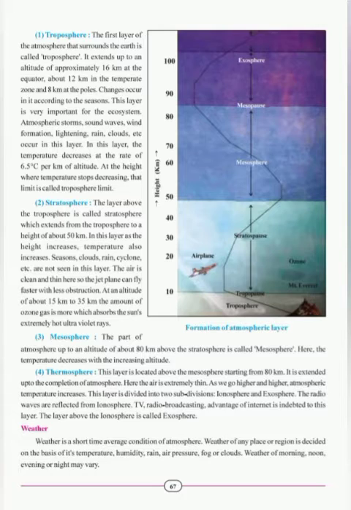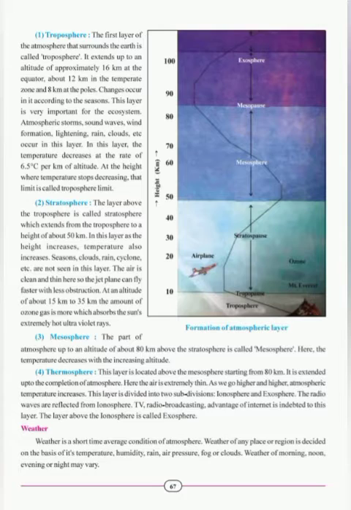Students, starting from about 80 km above the mesosphere till the end of the atmosphere, the entire layer of the air is called thermosphere. In this layer of the atmosphere, the air is extremely thin and hot. The temperature increases as we go higher and higher in this layer. This is divided into two divisions: first is ionosphere and then exosphere. The radio and television waves are reflected back from the ionosphere. The transmission of television, radio broadcasting and the advantage of internet, all these are given to this ionosphere, okay?